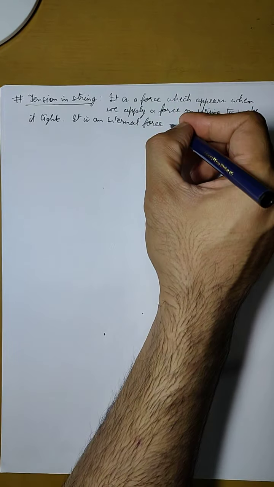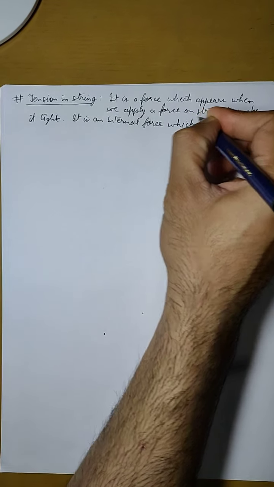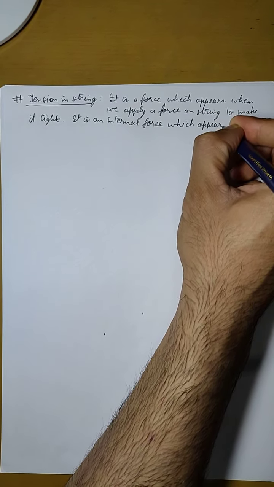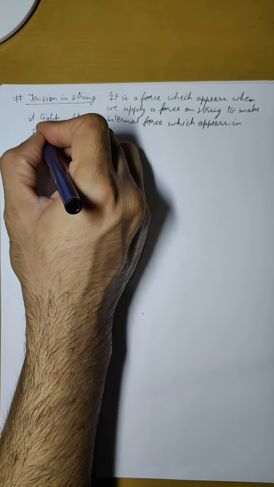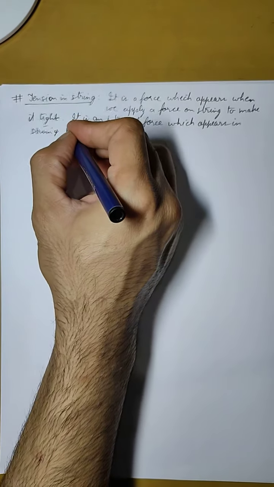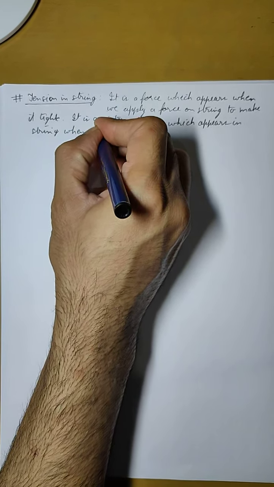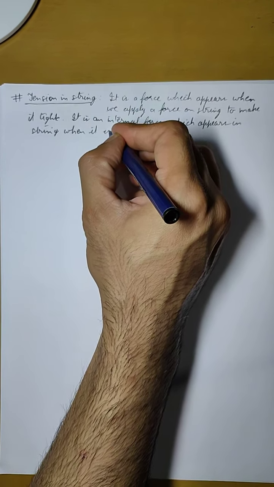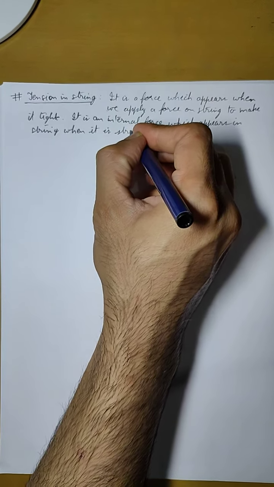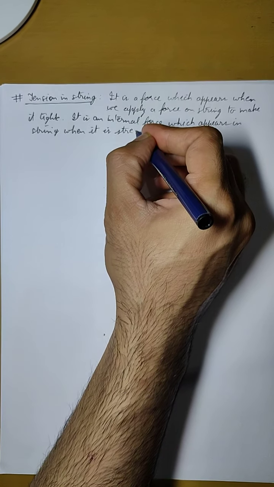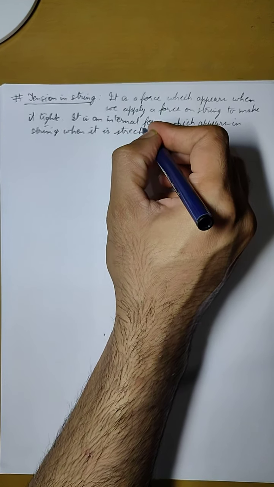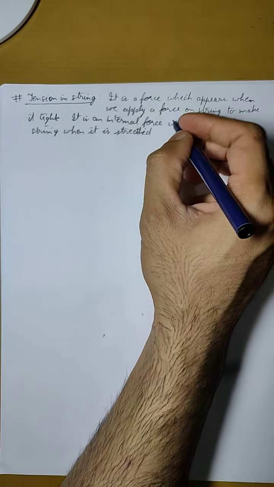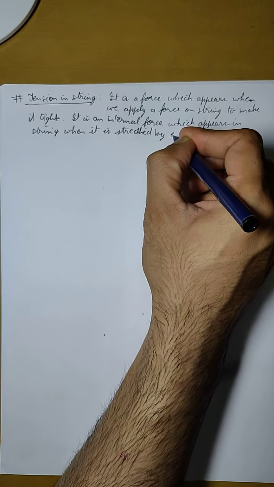which appears in string when it is stretched by an external force.